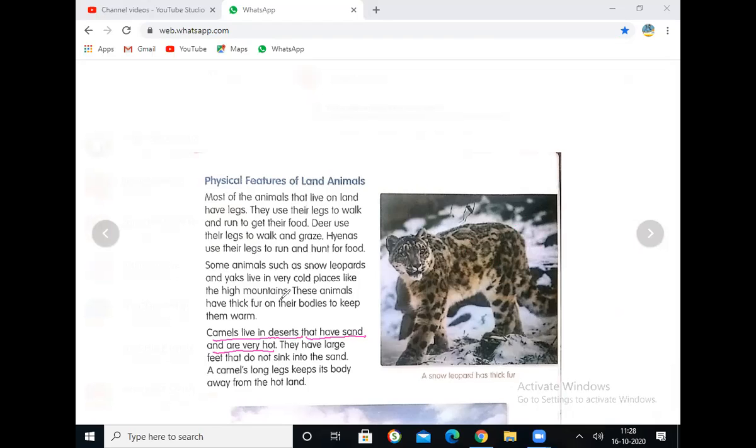Sand and very hot. It is very hot. They have large feet. Large feet that do not sink. Because of the large feet, it does not sink. Sink ante munigipod. Kani aa sand lo dan leg anedi munigipod.